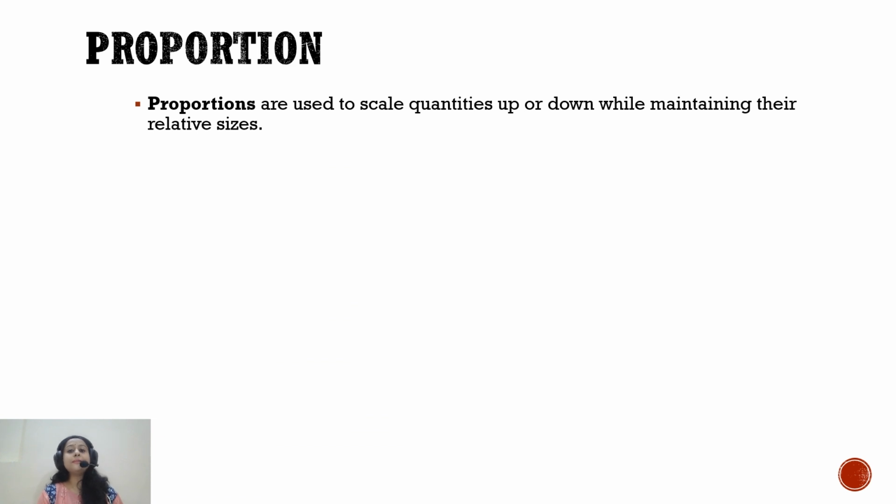As I mentioned, proportion is just scaling up. So suppose I have a ratio 4 by 5. If I scale it up, multiplying both first term and second term by 2, I'll get 8 by 10.